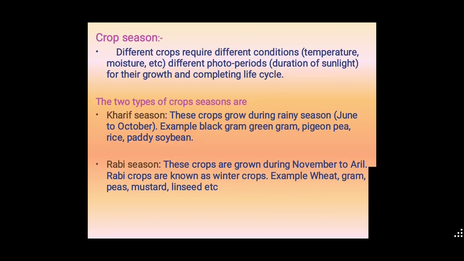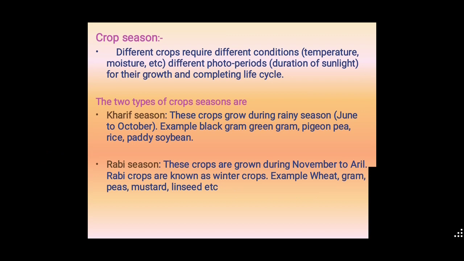Next, crop seasons. What do we mean by crop season? Different crops require different conditions, that is temperature, moisture, etc., and different photoperiod. Photoperiod means the duration of sunlight. Some plants need more hours of sunlight, while in other cases they need a shorter period for their growth and for completing their life cycle. That is called crop season.